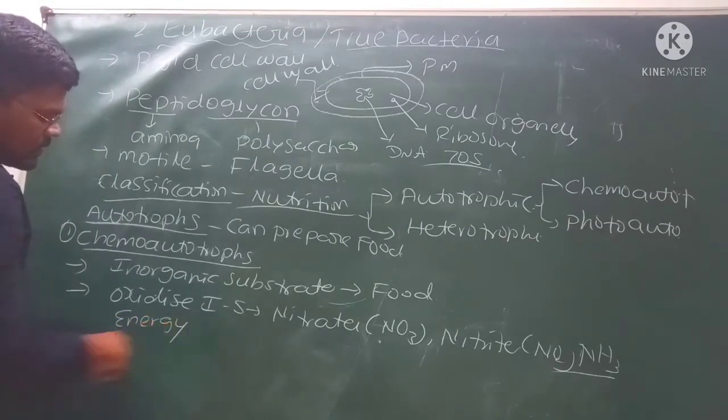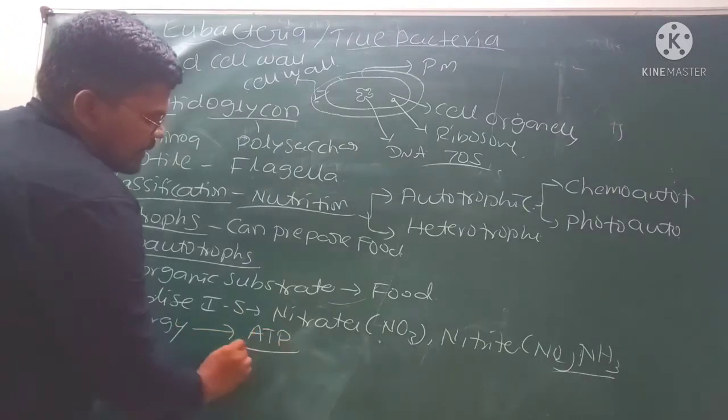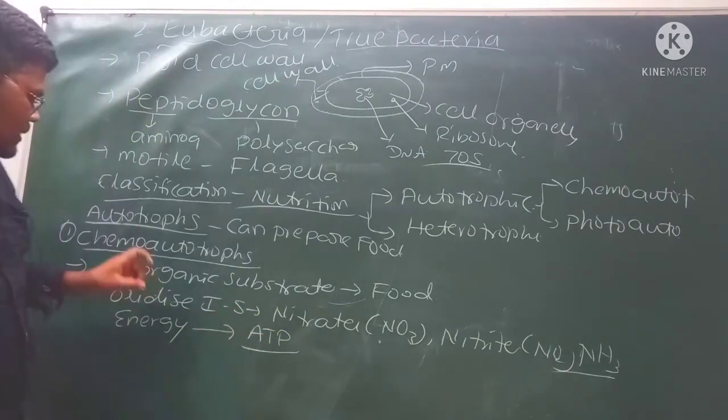During this oxidation you can see the release of energy. That energy they will use for production of ATP. That is about the chemoautotrophs.